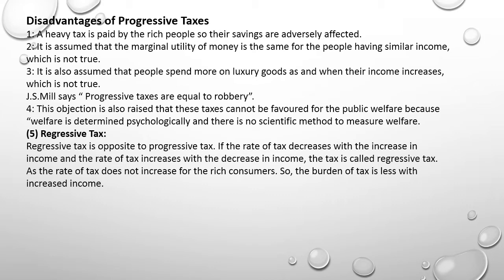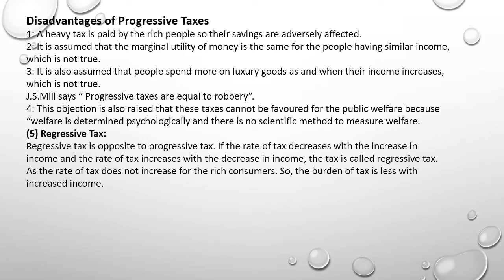Then number three, it is also assumed that people spend more on luxury goods as and when their income increases, which is not true. J.S. Mill says progressive taxes are equal to robbery. Number four, this objection is also raised that these taxes cannot be favored for the public welfare because welfare is determined psychologically and there is no scientific method to measure welfare.